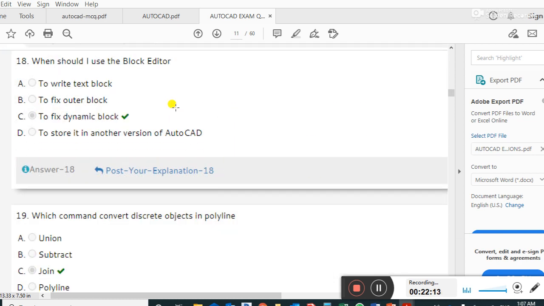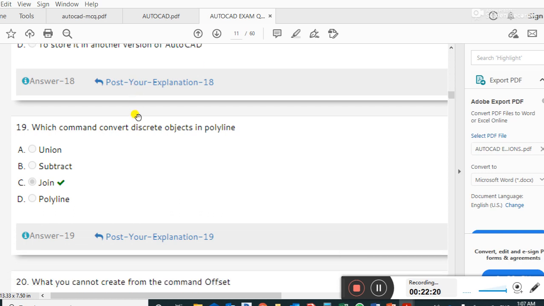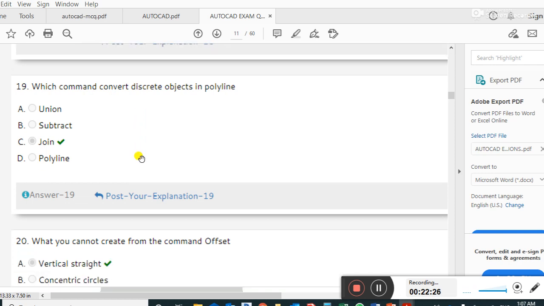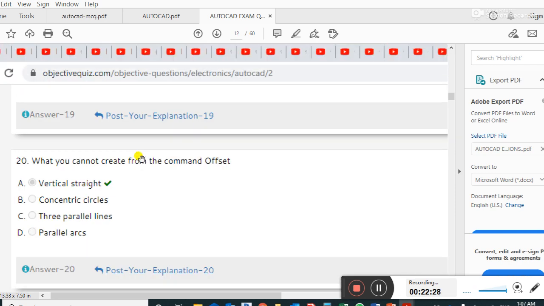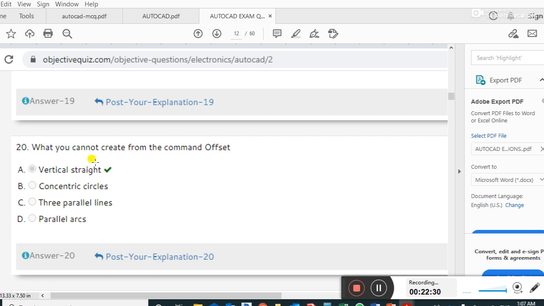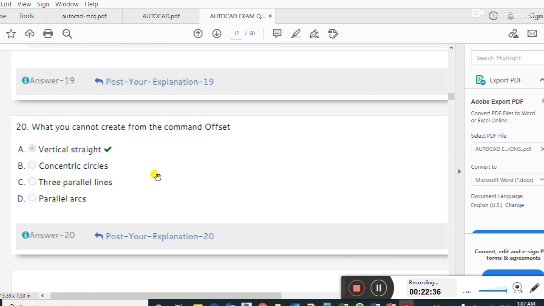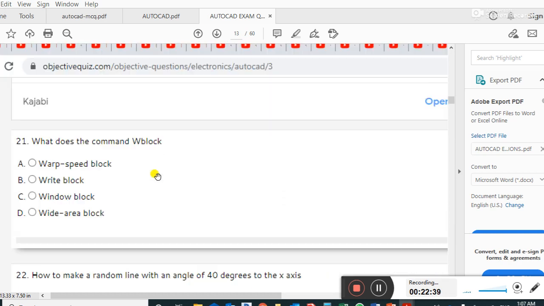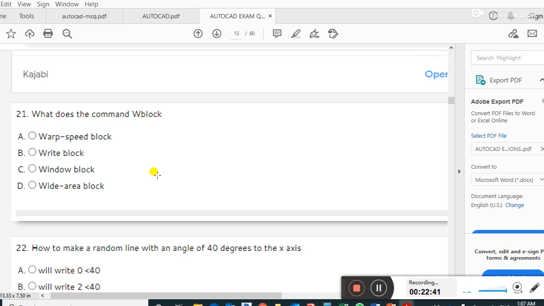When should I use the block editor? To fix the dynamic block. Which command converts the distance objects into a polyline? Join. Guys, what can you not create from the offset command? Vertical straight. Right answer. Next question, guys, what does the command W block